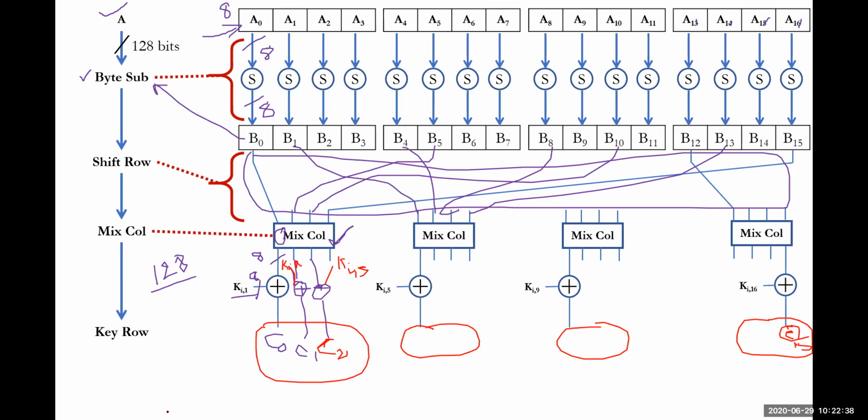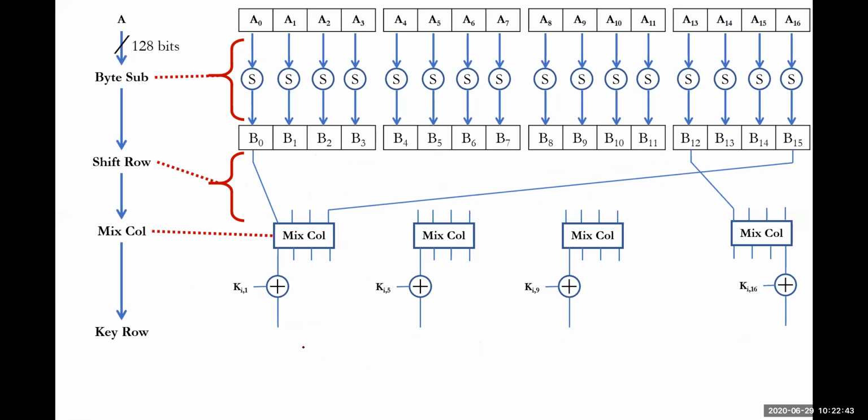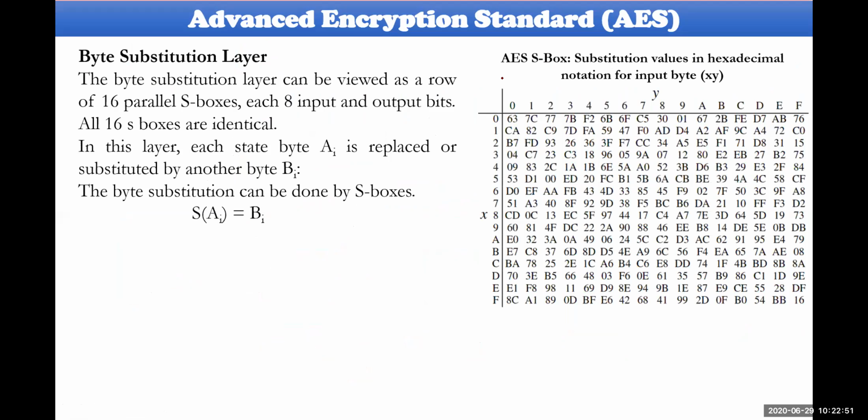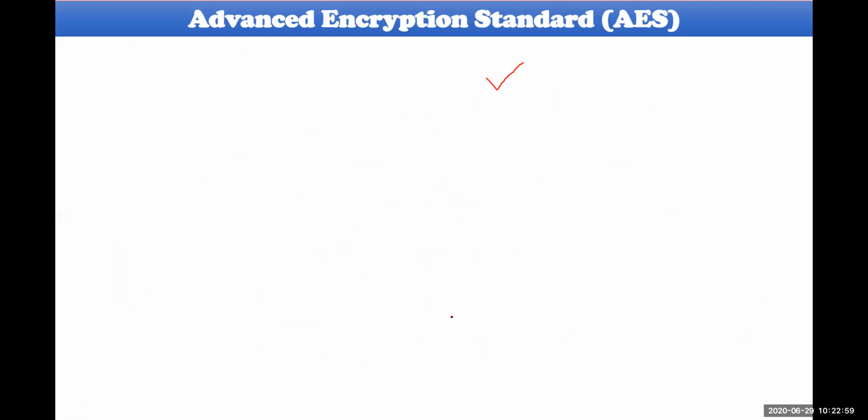A very important point to remember here: let me show that particular table. Look at this, this is the S box table. For example, let me go back to the previous slide one more time.